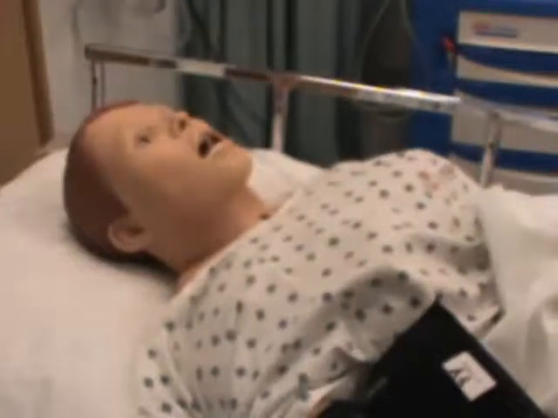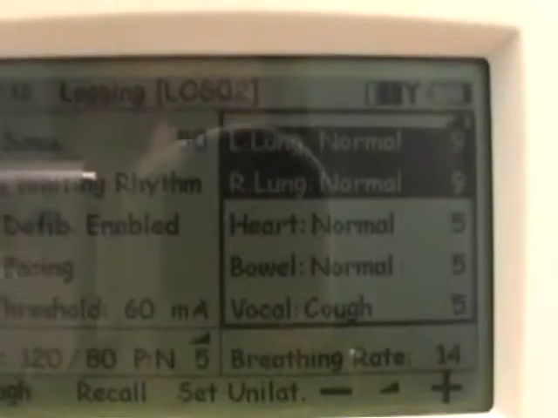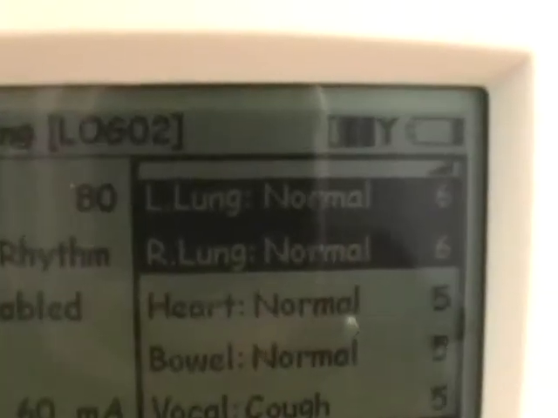Now I can hear him breathing from here. And then of course if you want them to practice with their stethoscopes, you would lower the volume by using the minus sign. And 5 is a pretty good volume for stethoscope use.